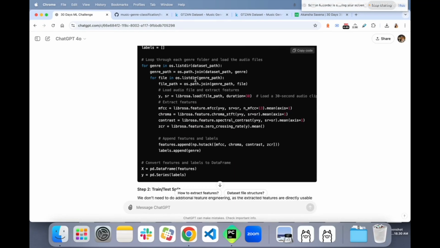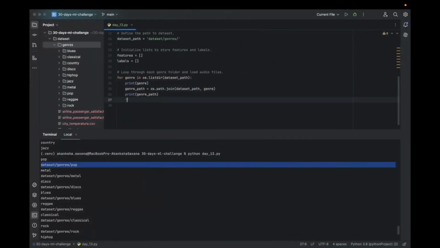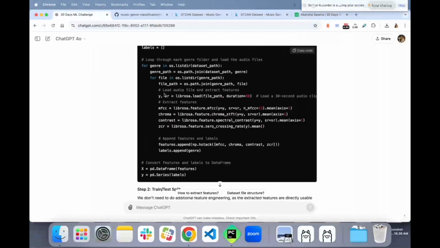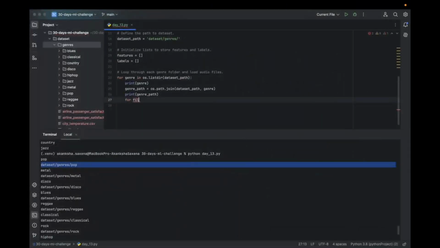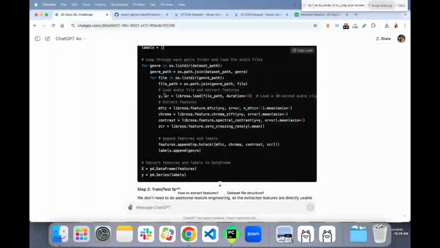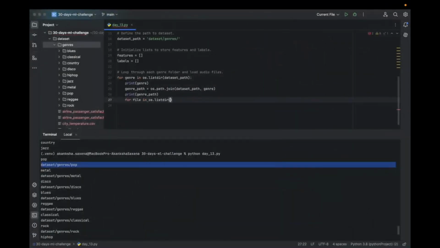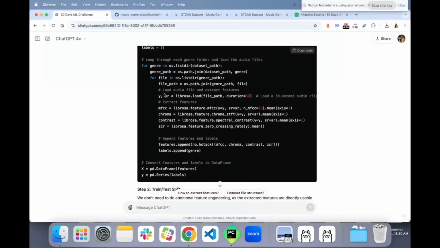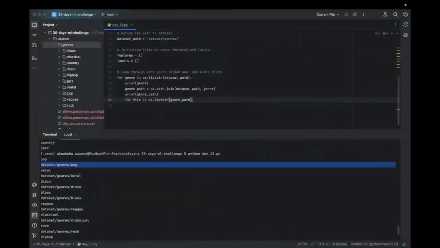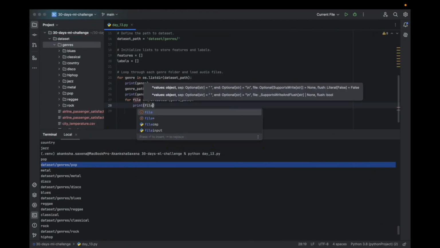Now let's load the files inside this genre path. So for file in os.listdir in this genre path, print the file.